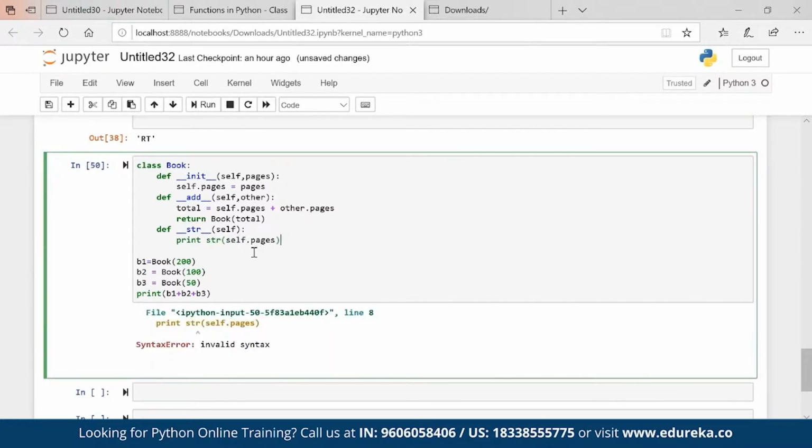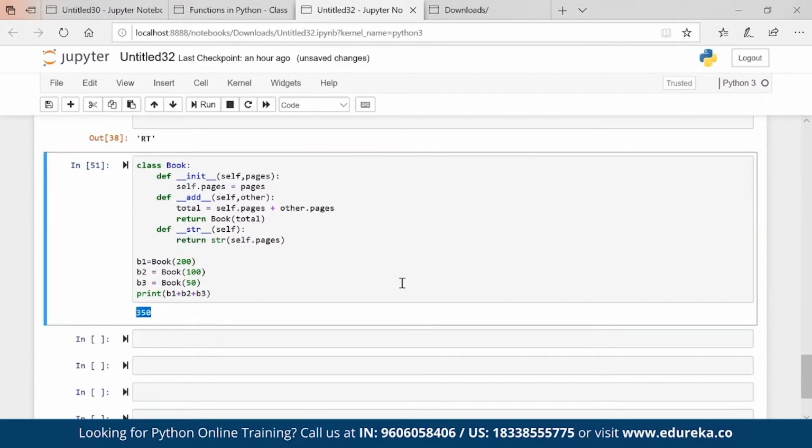Something is wrong here. Str print, sorry, it should be written, not print. Okay, so you are getting 350. So from here we can clearly say that operator overloading is pretty much possible. That is one form of polymorphism.